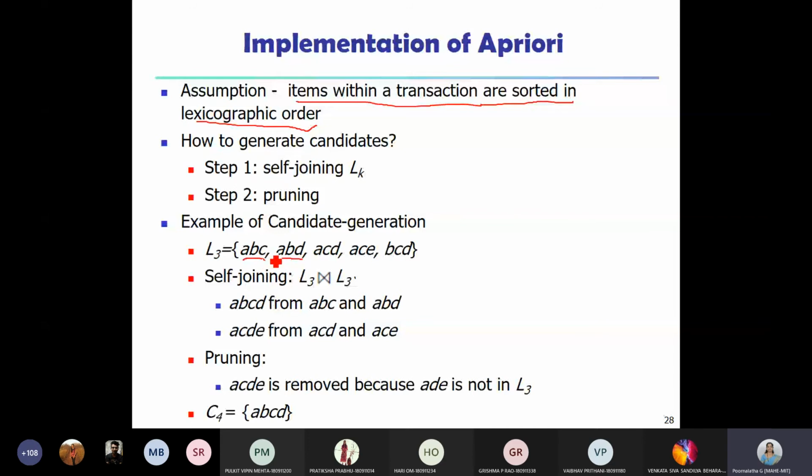For example, in this case, the first item is A here, and here also it is A. So A equal to A. Then if you look at the second item, here it is B and here also it is B. Then this is the last item.